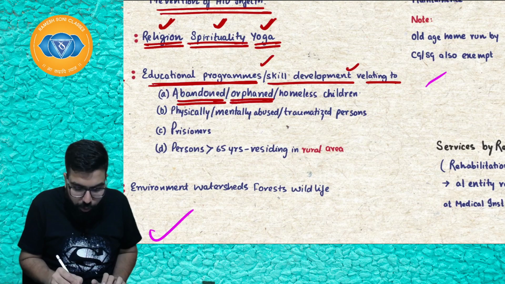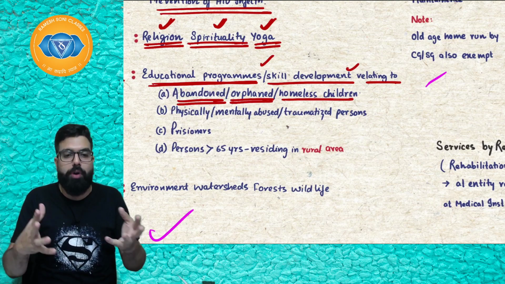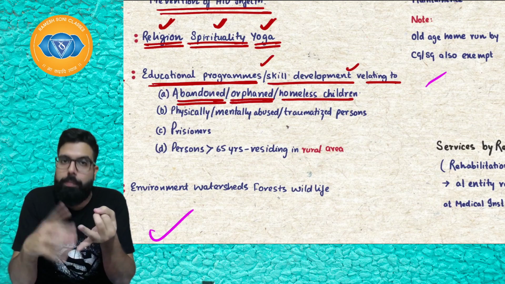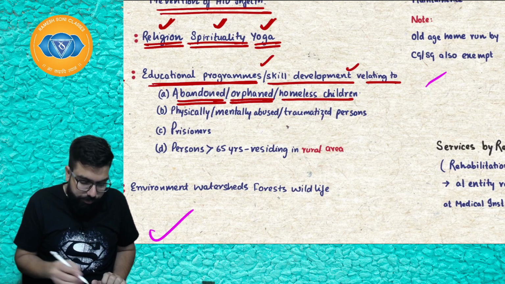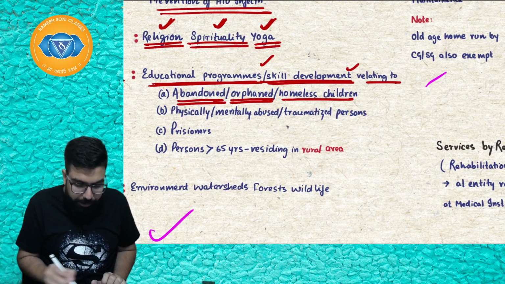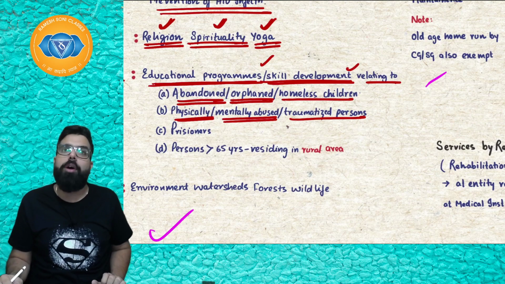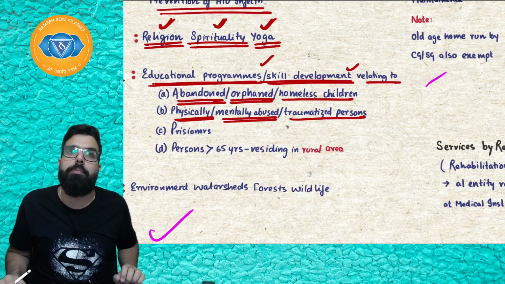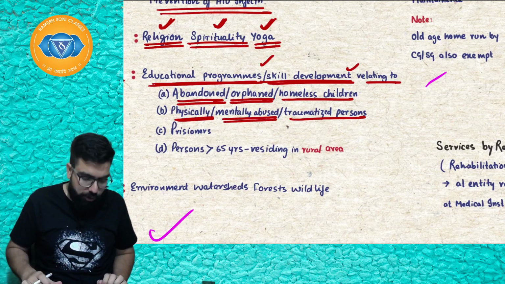Abandoned, orphaned, homeless children. I am doing education. I am a charitable institution doing educational program for whom? For abandoned, homeless children. Or Baba, I am a charitable institution doing educational program or skill development program relating to physically, mentally or traumatized people. I am doing a good job by going ahead and doing educational program for whom? Physically, mentally abused or traumatized people. Then my activities also will be exempt.